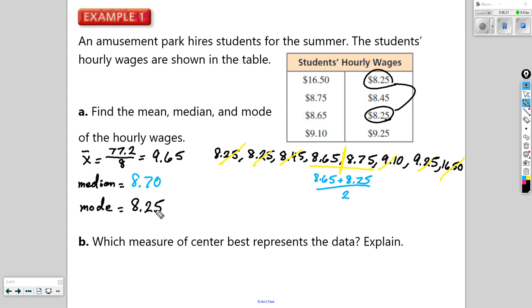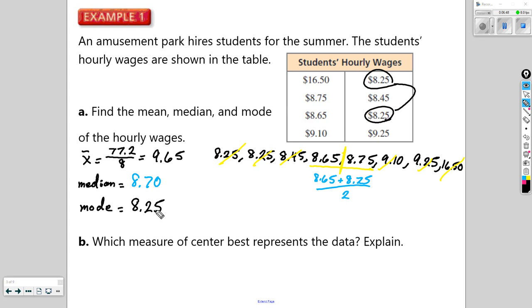Now this is where things get interesting. These three measures of center can be used to describe what is typical or normal in a data set, in this case the typical hourly wage of these students at the amusement park. Most often, the mean and the median are used to describe what is normal. But make sure you know which one and why, because what you're looking at might be intended to mislead you.